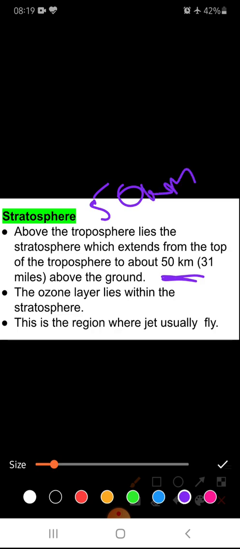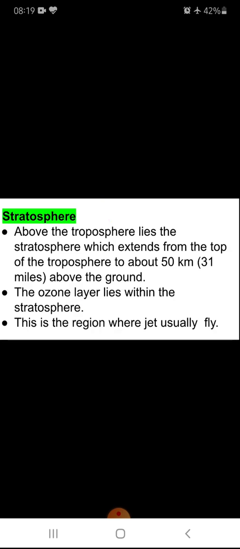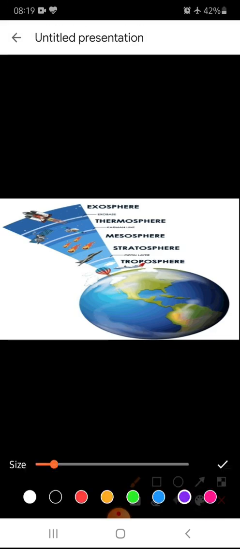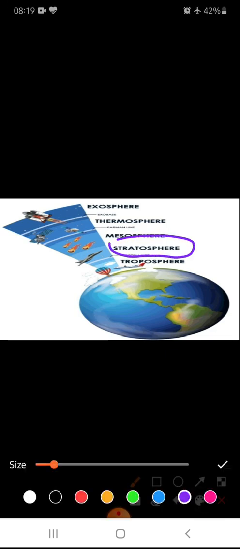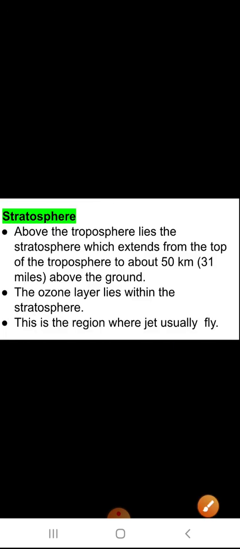The ozone layer lies within the stratosphere. Here you can see it is the second layer, the stratosphere. And in this stratosphere, this white line, as you can see here, I'll show you with green color, this layer is known as the ozone layer. The ozone layer is present in the stratosphere.